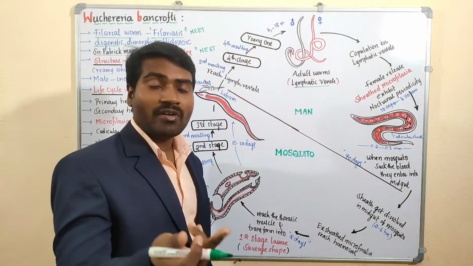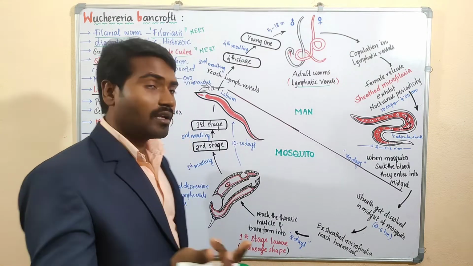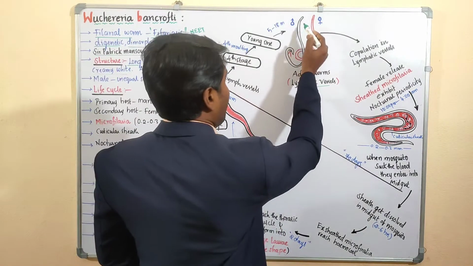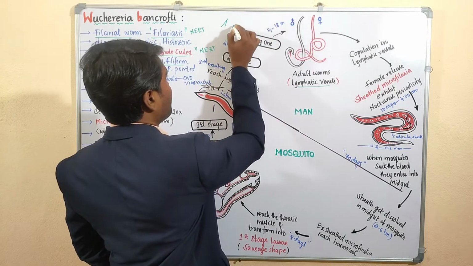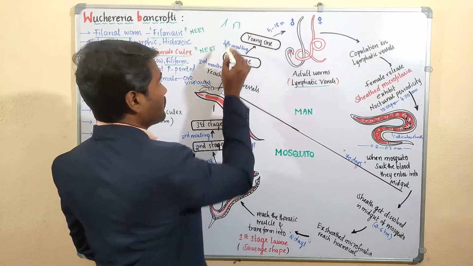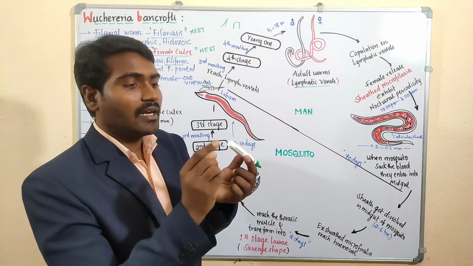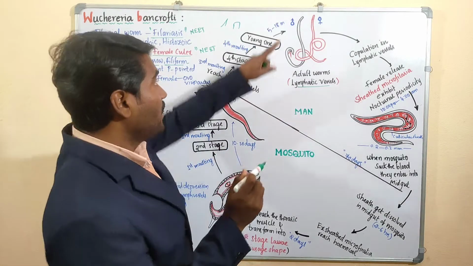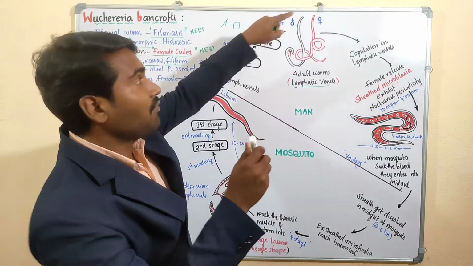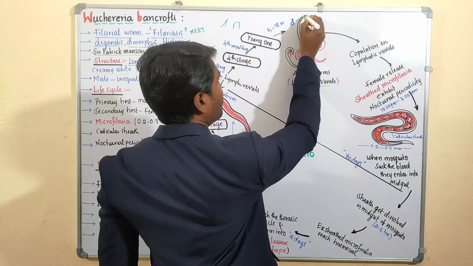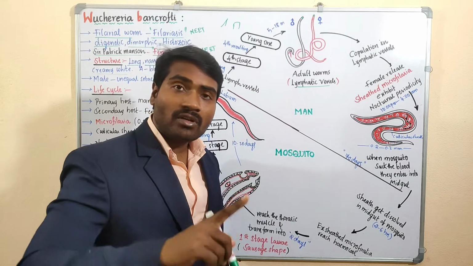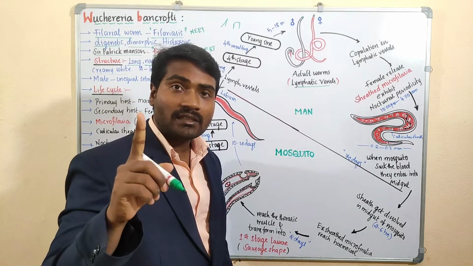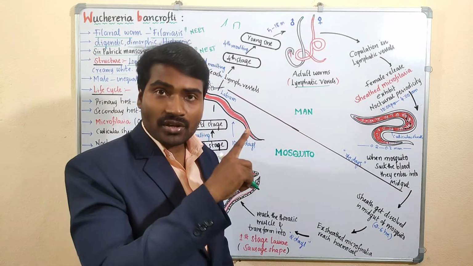The anterior end is blunt, not sharp, having the mouth in both worms. Already we have discussed this in Ascaris lumbricoides. Round worms have the same structure.